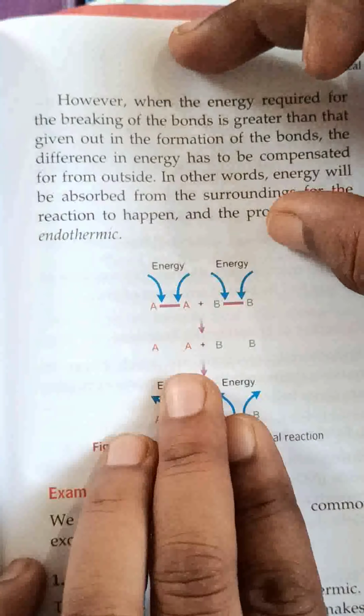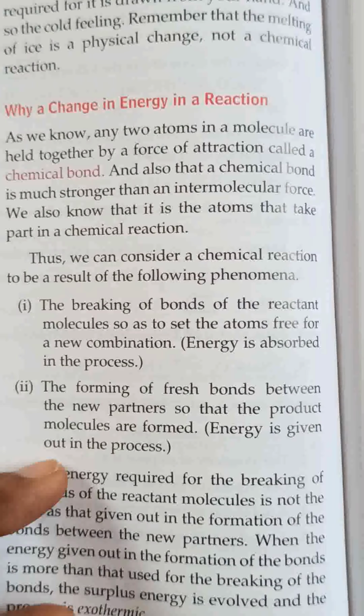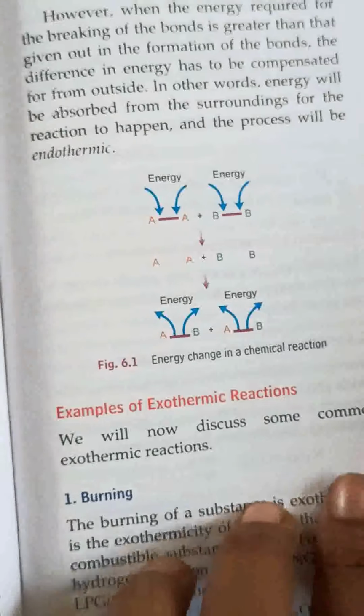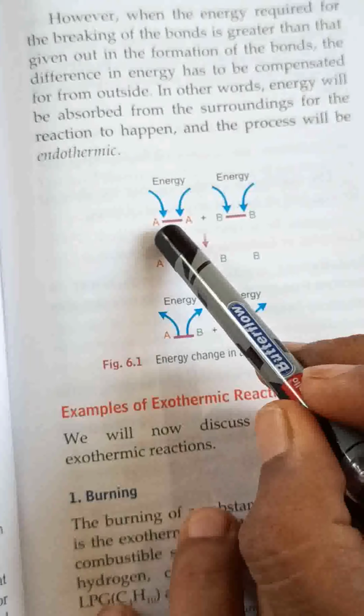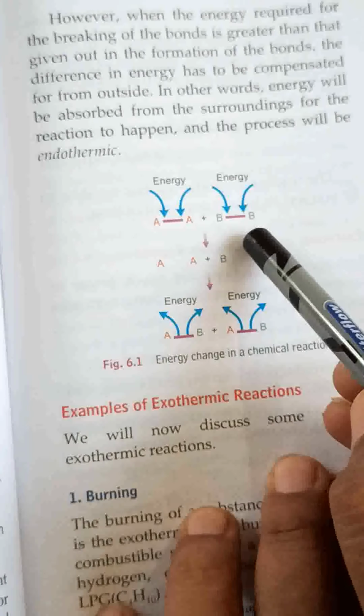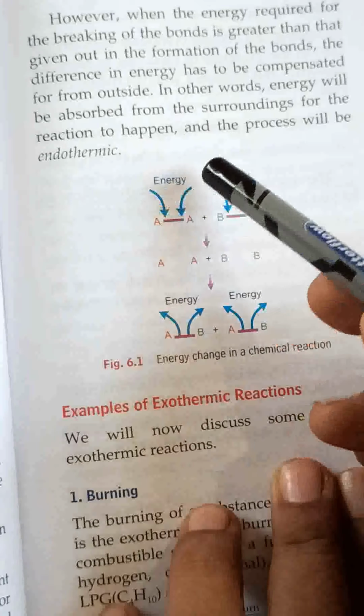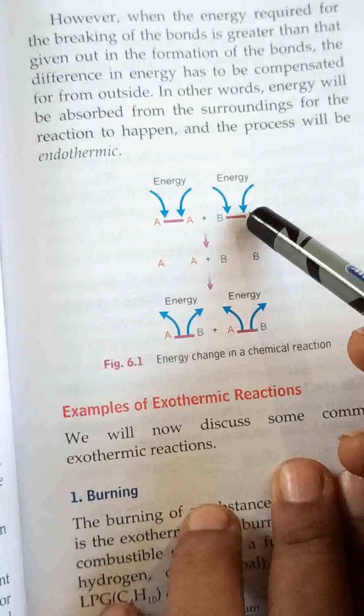So this is the explanation for endothermic reaction, and this is the explanation for exothermic reaction. And here they are showing, see, this A molecule, B molecule. When we have to break the A molecule, we have to give energy. See, energy is given, here also given.